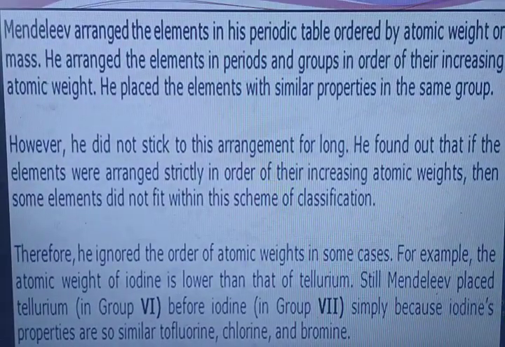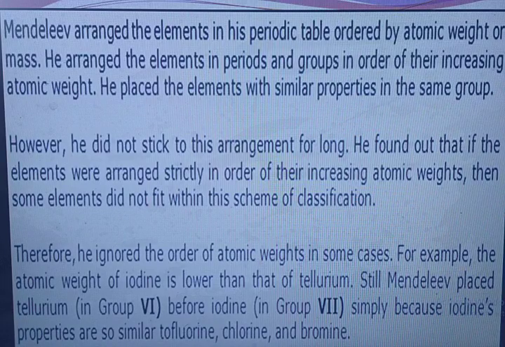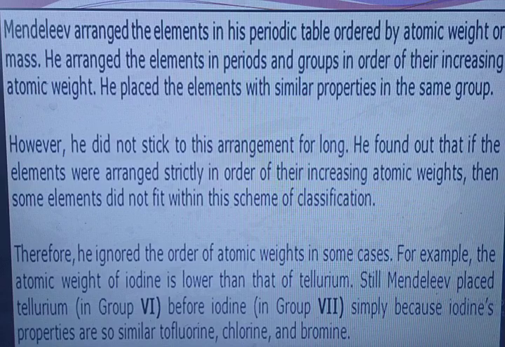Mendeleev arranged the elements in the periodic table ordered by atomic weight or mass. He arranged the elements in periods and groups in order of increasing atomic weight. He placed the elements with similar properties in the same group. However, he did not stick to the arrangement for long. He found out that if the elements were arranged strictly in order of their increasing atomic weights, then some of the elements did not fit within the scheme of classification. Therefore, he ignored the order of atomic weights in some cases.